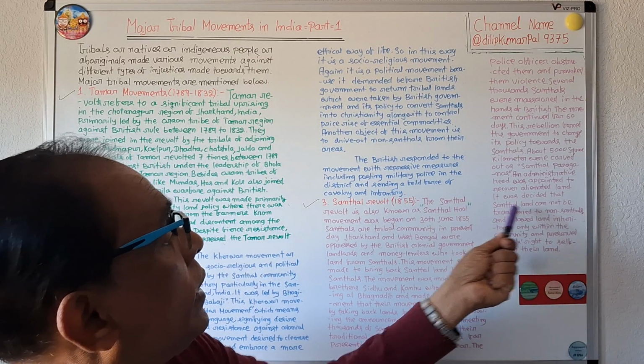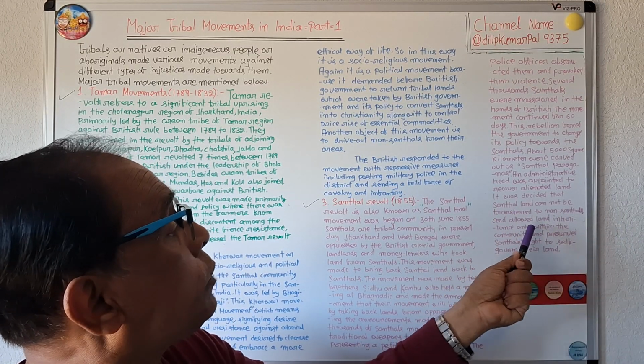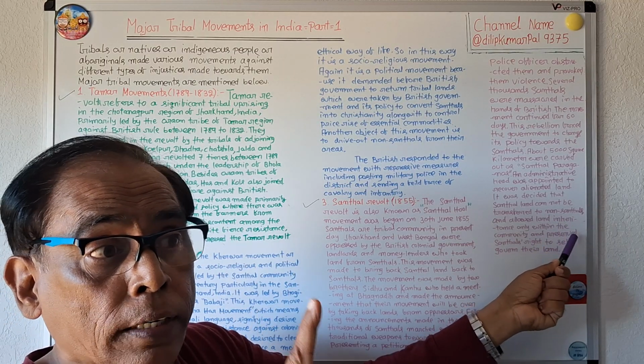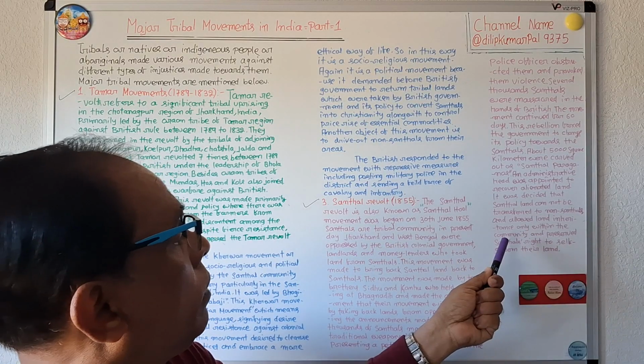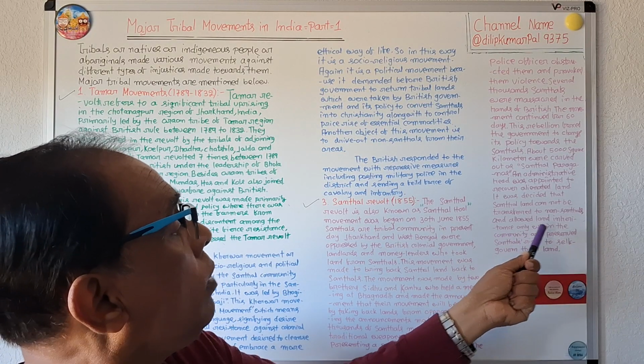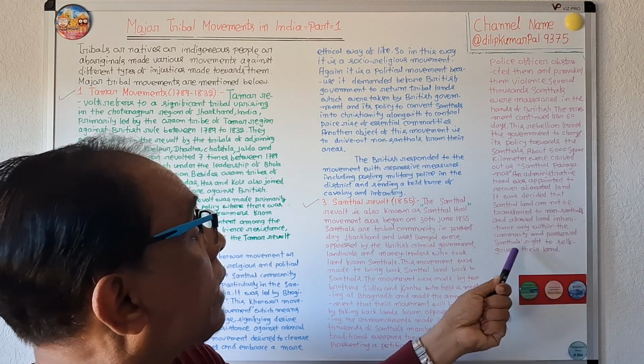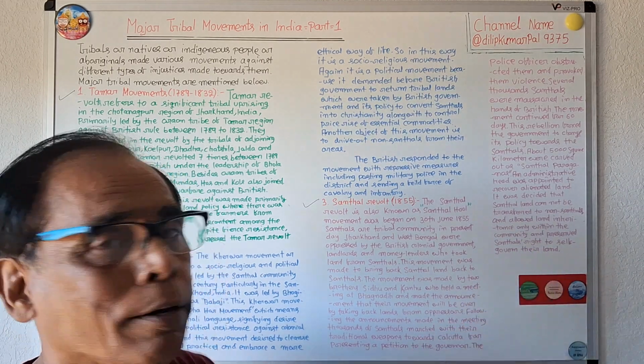It was decided that Santhal land cannot be transferred to non-Santhals, and land inheritance was allowed only within the Santhal community.